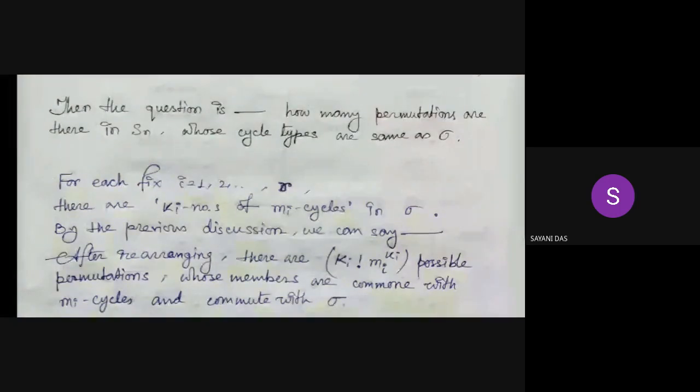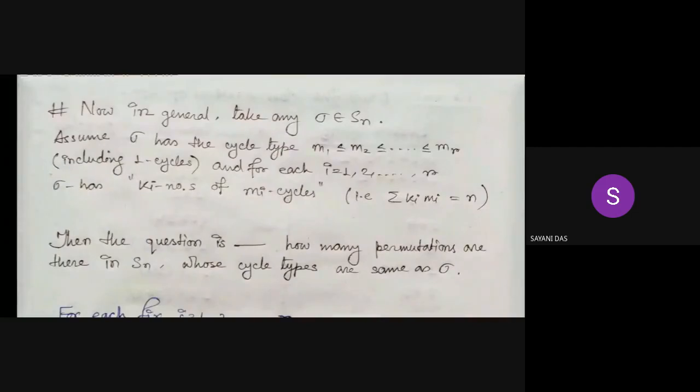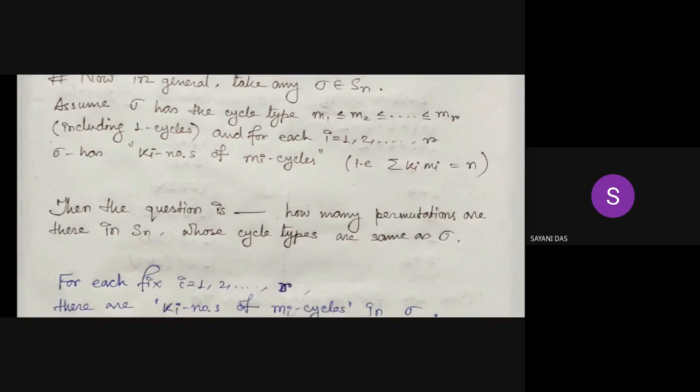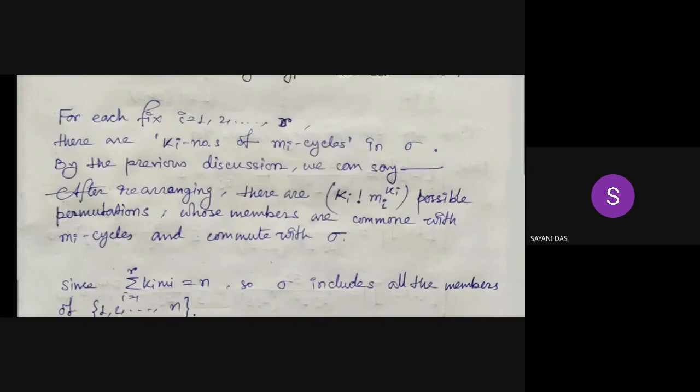For fixed i from 1 to r, there are ki mi-cycles in sigma. And by the previous discussion, after rearranging, there are ki factorial times mi to the power ki possible permutations whose members are common with the mi-cycles and commute with sigma.